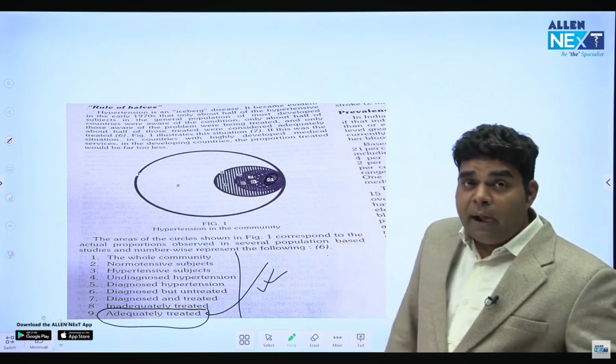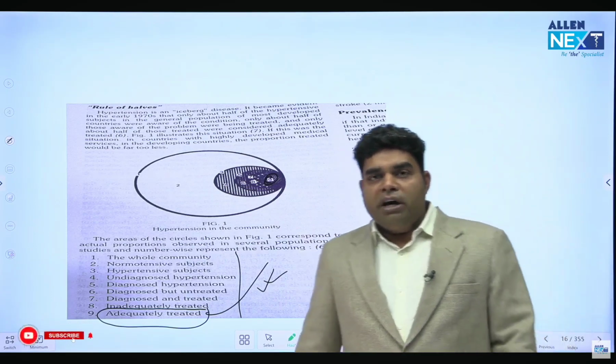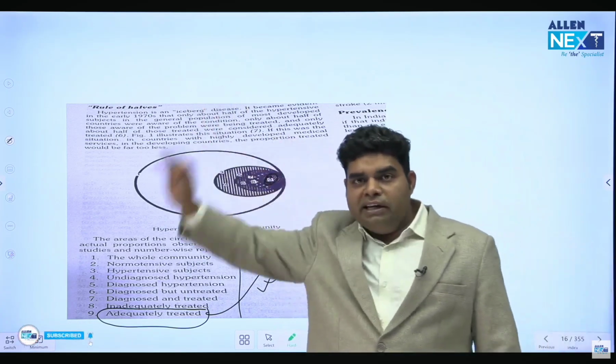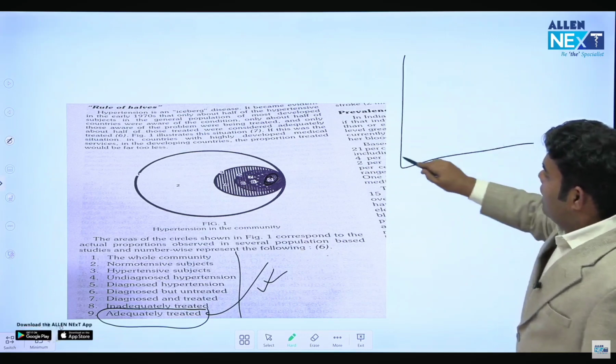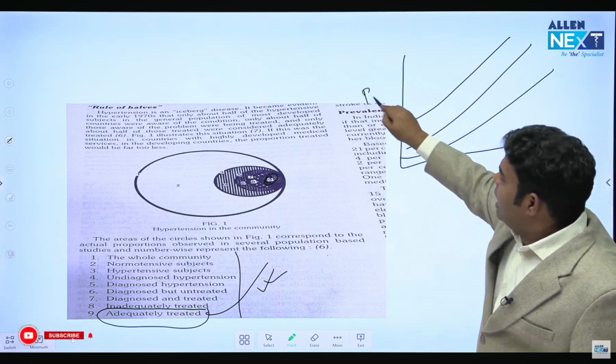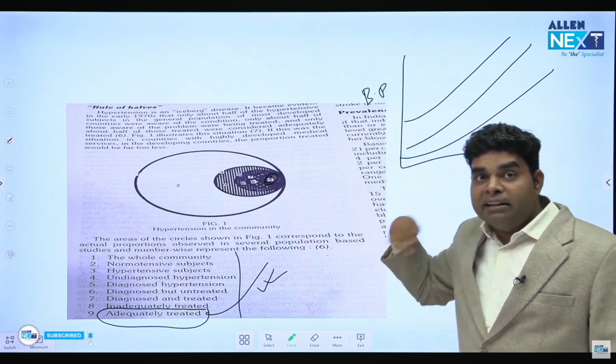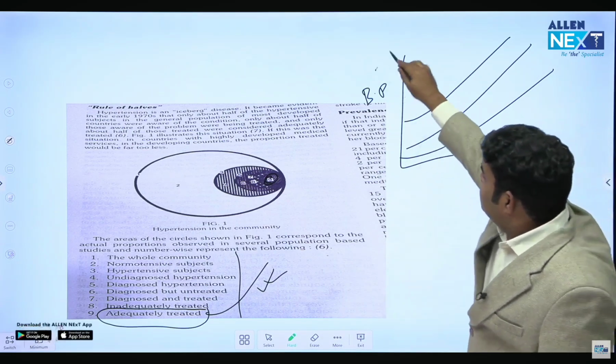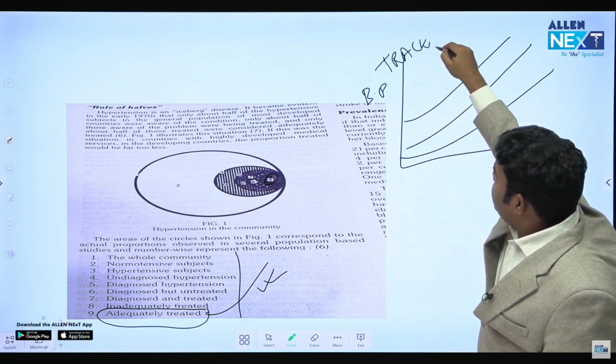One more question they have asked: there are 20 patients whose BP was being followed for some 10-20 years. And it was found that children with lower BP at the beginning also have lower BP at the end, and children with higher BP at the beginning also have higher BP at the end. So which phenomenon is this? This phenomenon is known as tracking phenomenon.